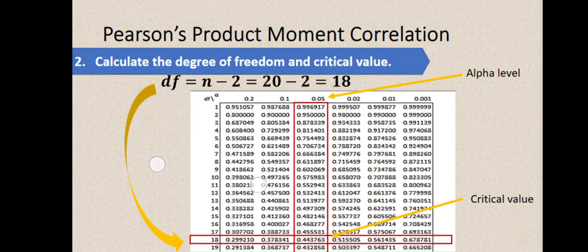So, itong table natin, no, itong table of values, makikita natin ito siya sa handout number 2, I think. So, you may refer, no, doon sa ating handout number 2. So, ayan. So, since degrees of freedom natin is 18, and then yung alpha level natin is 0.05, so therefore, the critical value para dito, na maaari natin gamitin, no, is, ayan, 0.443763. So, degrees of freedom and then alpha level. So, how can you solve for the degrees of freedom? Simply subtract yung number of respondents with 2. So, that is n minus 2.